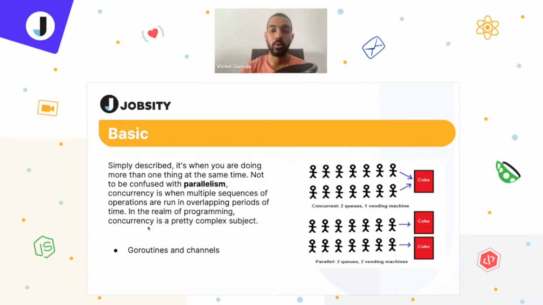So yeah, the way Go handles them is first making use of the goroutines, and second, making use of the channels. They both work together, but they are separate topics.